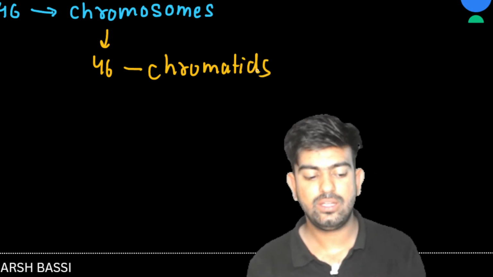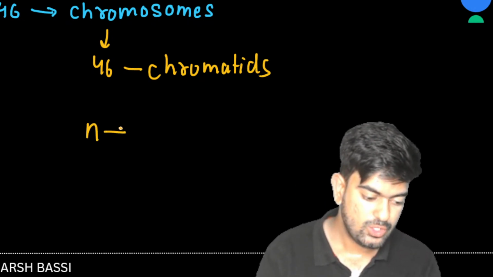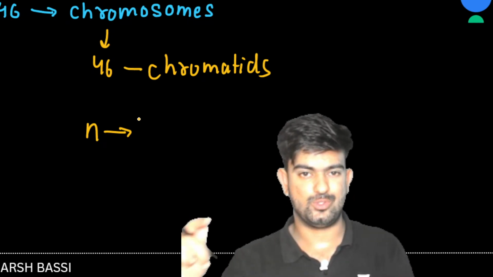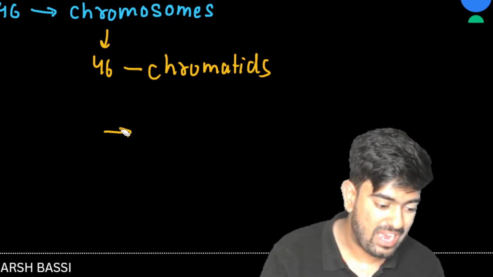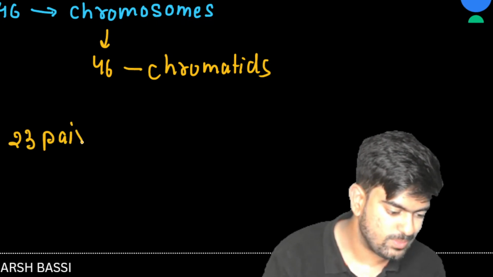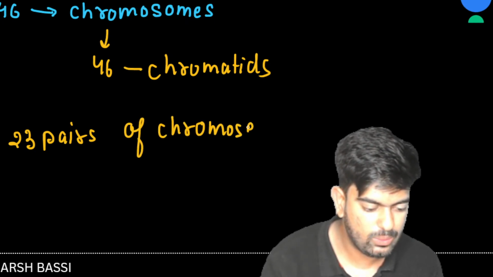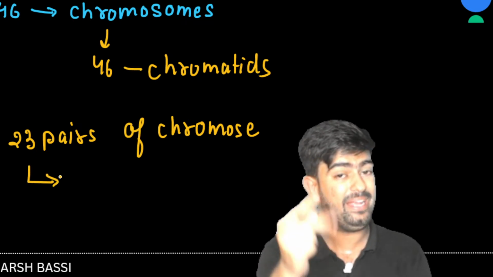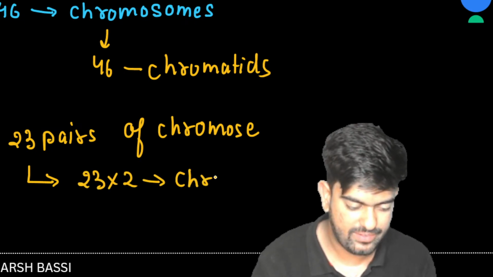How, sir? We discussed one chromosome, one chromatid. If I'm asking about N, N means one chromosome, right? So 46 chromosomes, 46 chromatids. But suppose I ask you about 23 pairs of chromosomes, that means I am talking about diploid organisms, then pairs means one pair having 2 chromosomes. So 23 into 2 chromatids will be our answer.